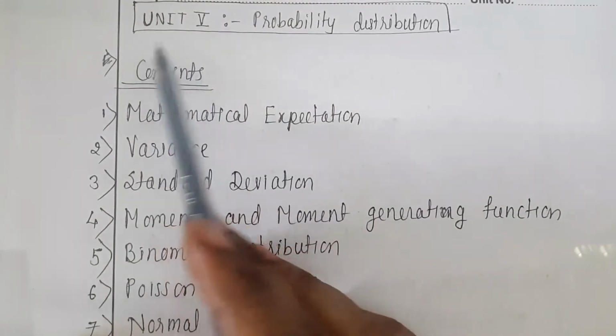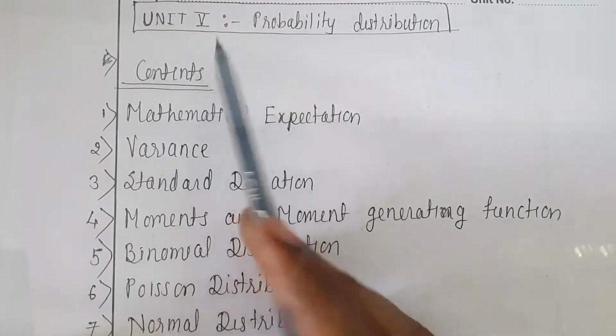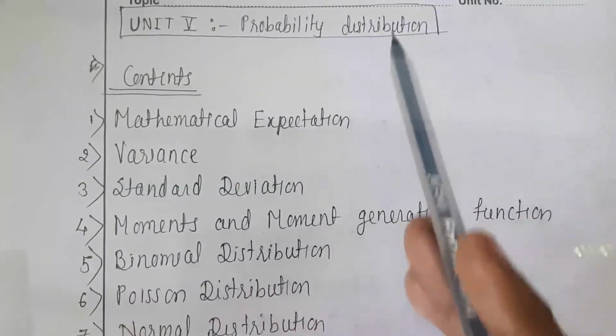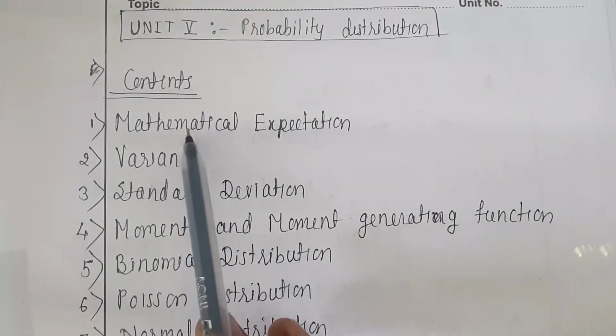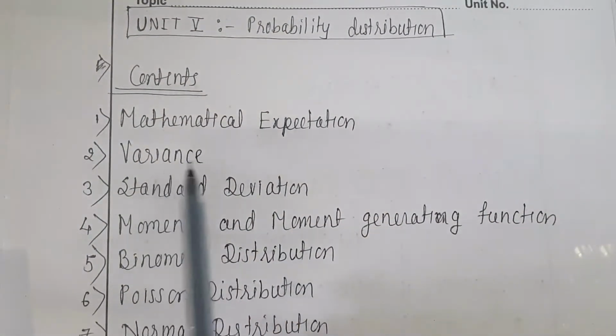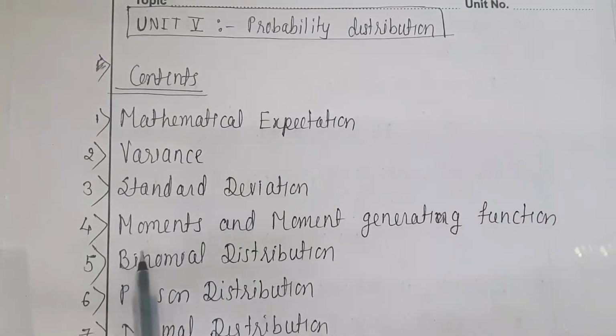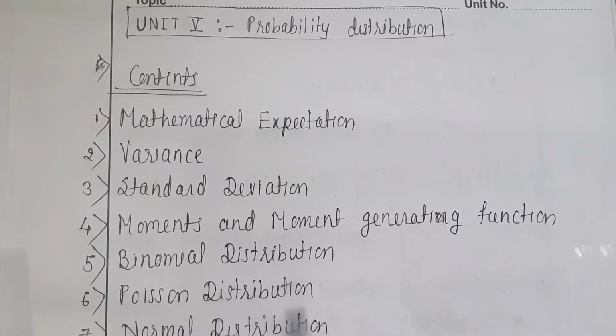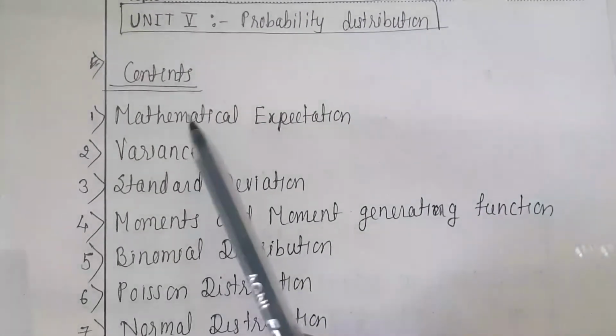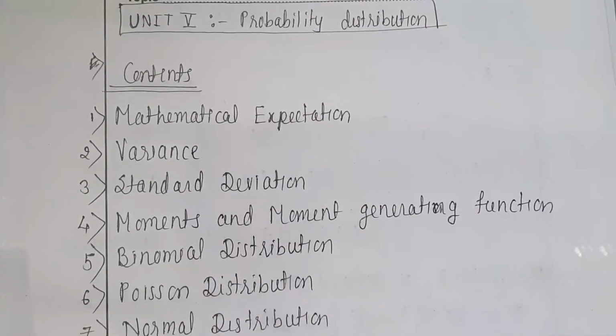Hello all, welcome to unit number 5, probability distribution. Contents of this unit are: first is mathematical expectation, variance, standard deviation, moment and moment generating function, binomial distribution, Poisson distribution, normal distribution. Now first we are going to study what is mathematical expectation.